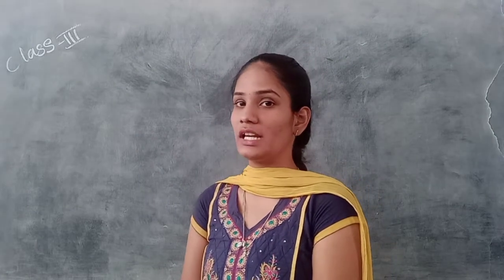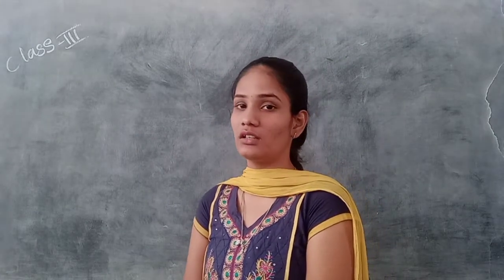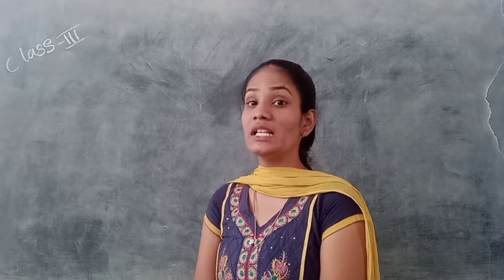So for starting the grammar topic, let us open your book. Open your book, students, page number 77.